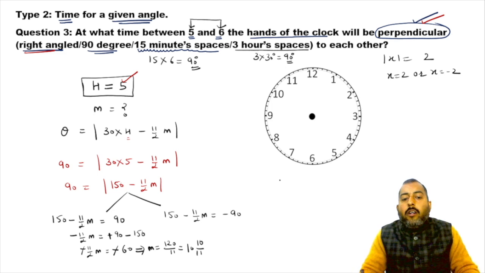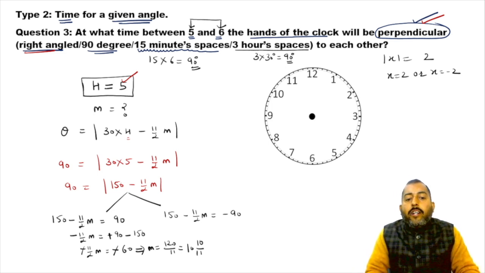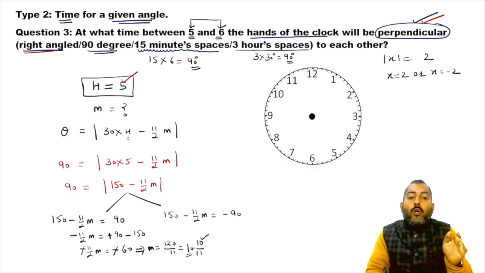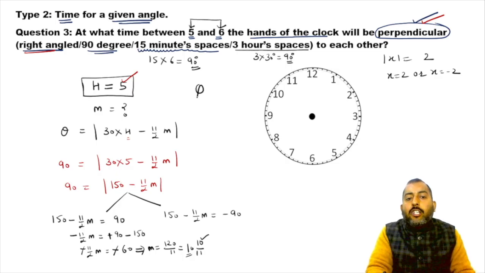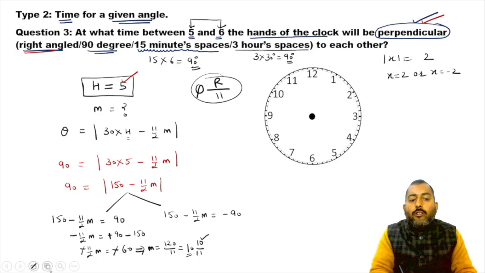Now if you divide 120 by 11, your quotient is 10 and your remainder is 10. So how do we write a mixed fraction? Quotient in front, remainder in the numerator and divisor 11 in the denominator. So this is how we can represent something as a mixed fraction.